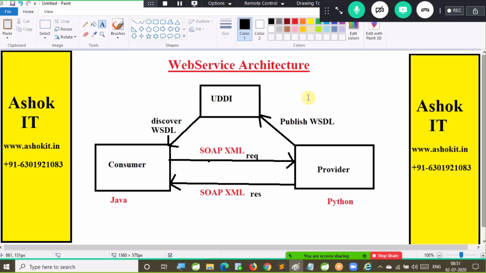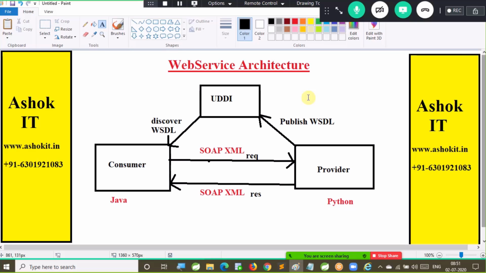Whenever you are going for web services, these are terminologies you need to remember: provider, consumer, WSDL, SOAP. Provider means the application which is providing business services to another application. Always the development will start from the provider. Provider can be developed in two ways: one is contract first approach, another one is contract last approach.